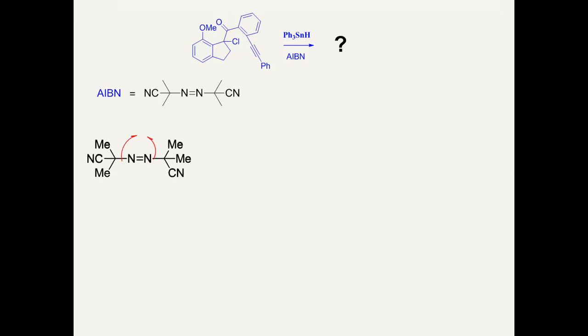How does the removal of N2 gas take place? The removal of N2 gas takes place, and there is a formation of very reactive, very stable radicals. This is the reaction in which we can see how the AIBN undergoes homolytic cleavage at two sites, this site and this site, with removal of N2 gas, and the generation of this very stable radical takes place.